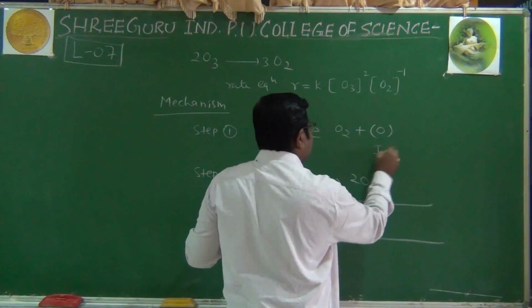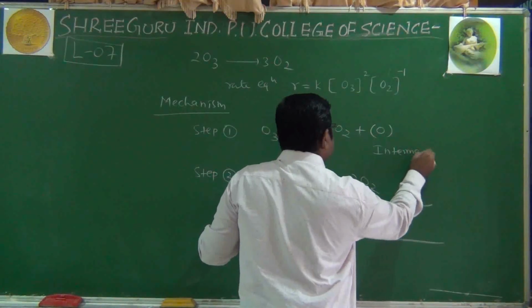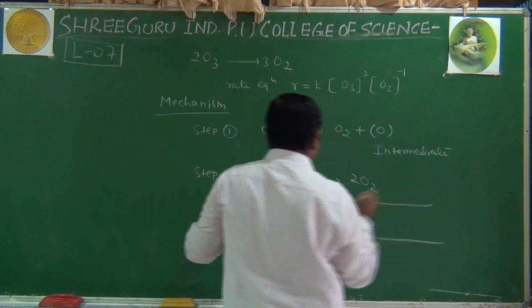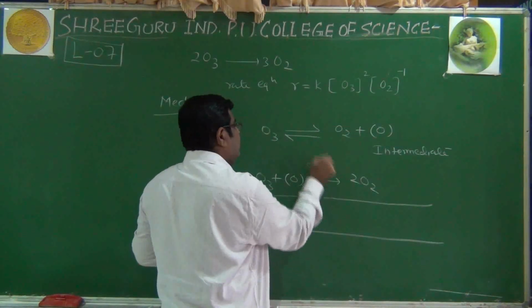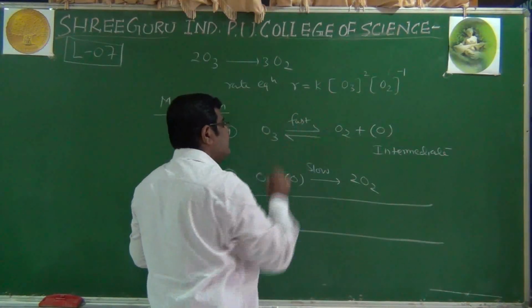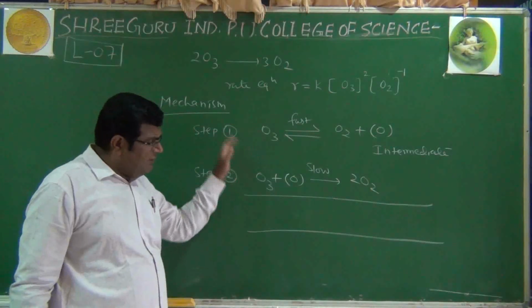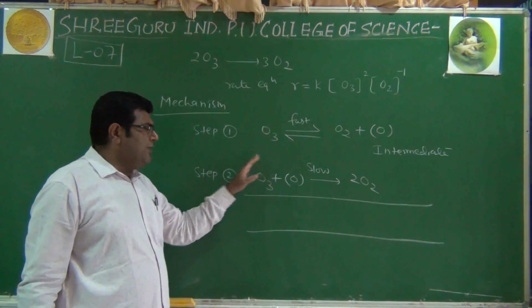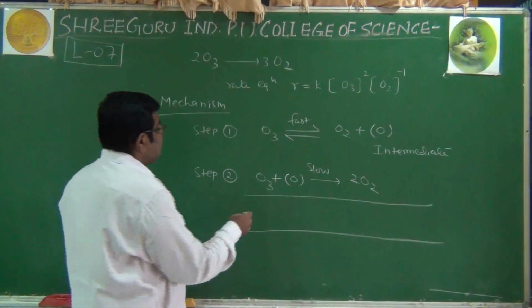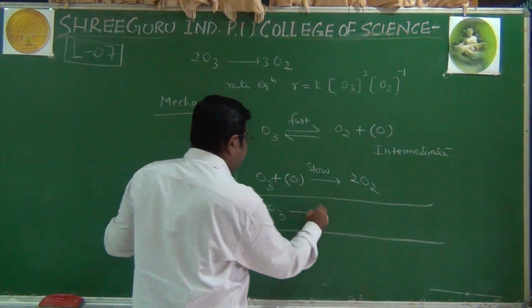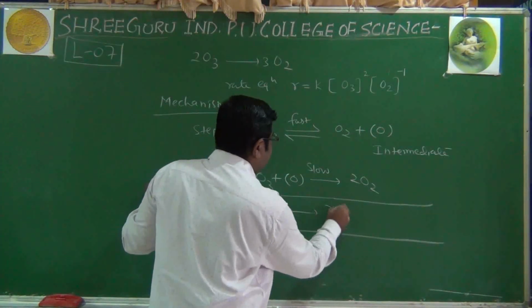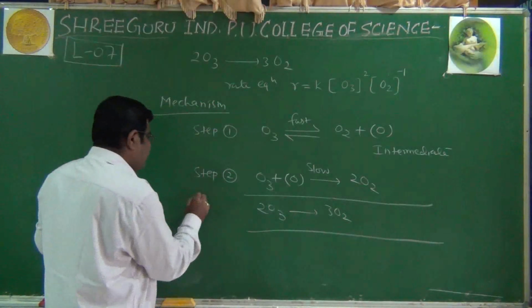So this is the intermediate, and this is the slow step, and this is the fast step. They have experimentally done and understood their rate. If we add them together, 2 moles of ozone give 3 moles of dioxygen. This is the overall reaction.